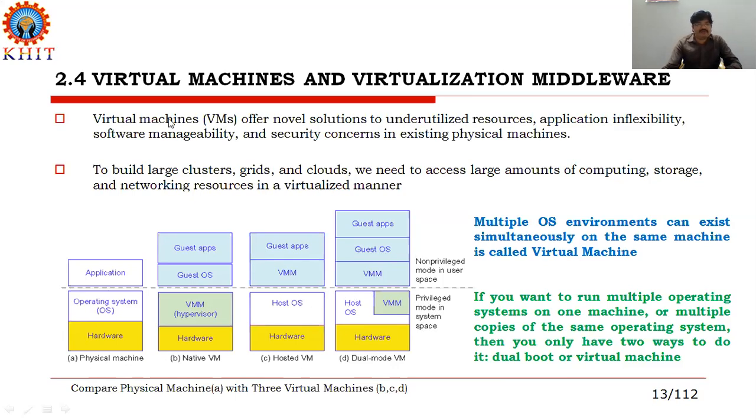Finally, I can conclude that a virtual machine is a computer system which runs more than one operating system to perform large tasks. And virtualization provides a platform for building large-scale grids, clusters, and clouds to access a large amount of data from the cloud in a virtualized manner.